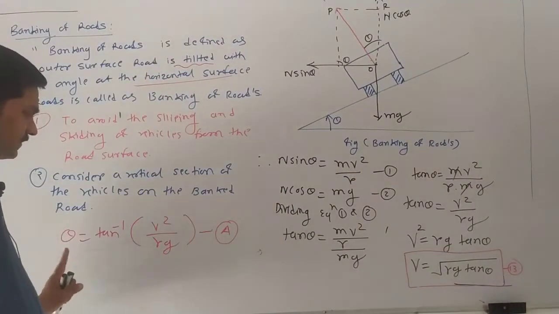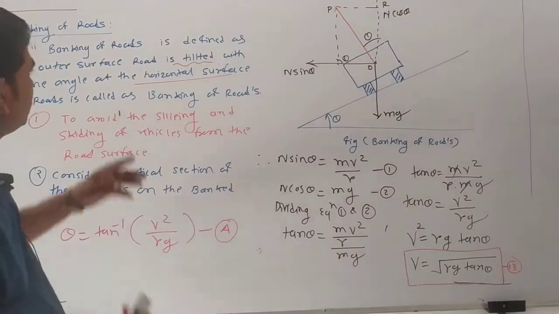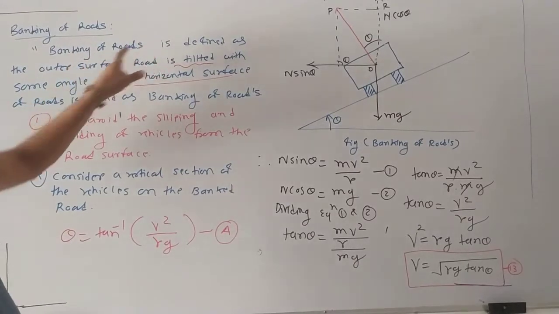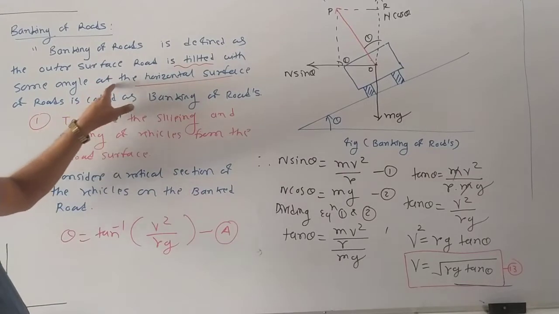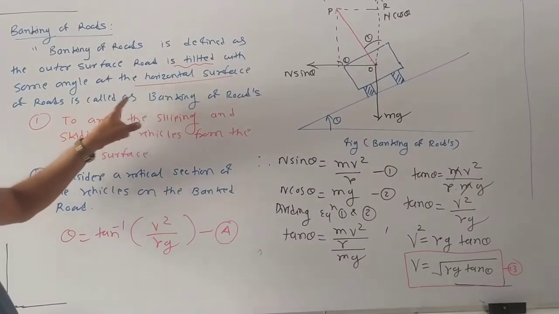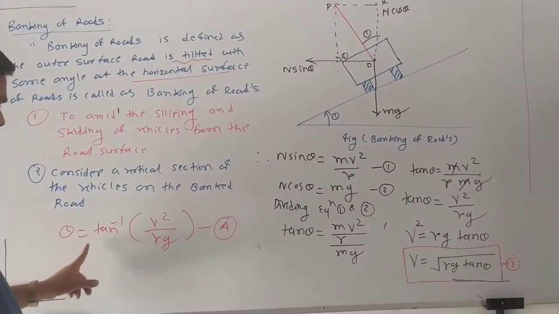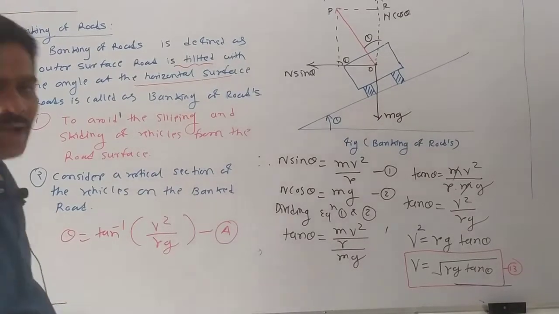If you consider the banking of a road, by definition, banking of a road means the outer surface of a road is tilted at some angle to the horizontal surface of the road. So theta is equal to tan inverse v square upon rg.